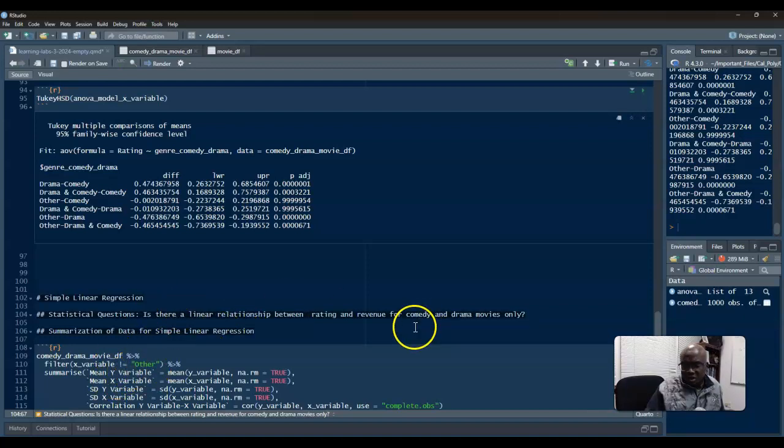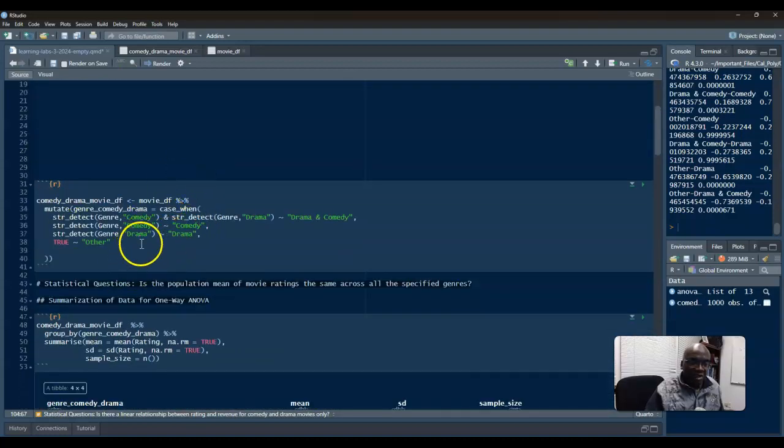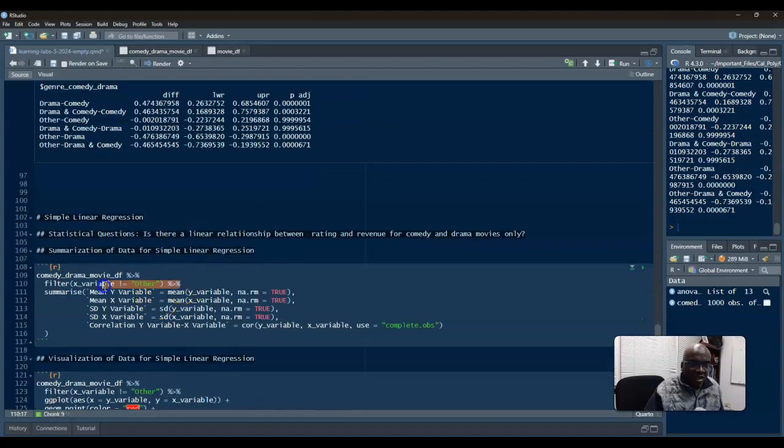It won't be drama and comedy, but it'll probably be another two different types of genres that you're going to have to change up here. But this little line right here is getting rid of other. So it's only drama or comedy, or drama and comedy movies. Okay, so what we're going to do is put my y variable.